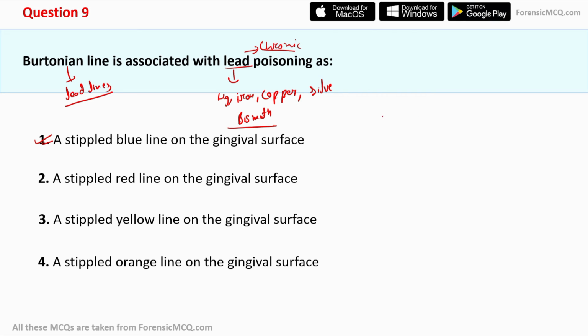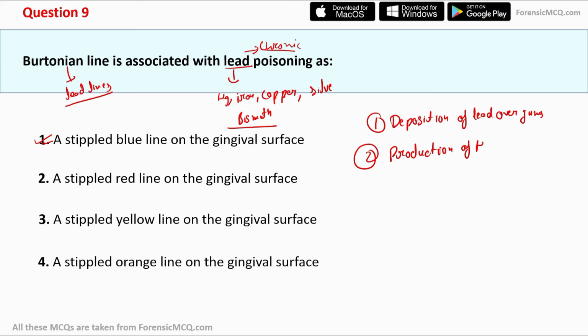Now let's check how Burtonian lines are formed. The first step is the deposition of lead over gums. Now let's move to the second step, that is the production of hydrogen sulfide, H2S. This is majorly produced by bacterial action on the decomposition of food.